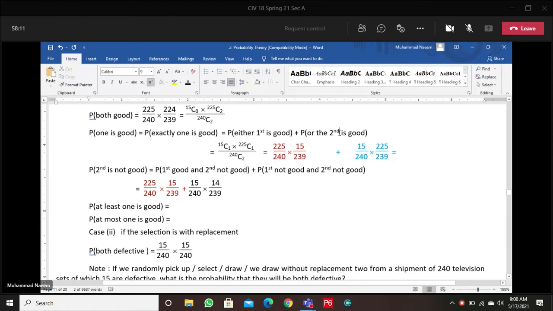If the good item is the second one, the first one will be defective, so the probability of the first being defective is 15 by 240. The second is good, 225, because 225 are available as they were, divided by 239, since in the case of without replacement the total is reduced by 1.